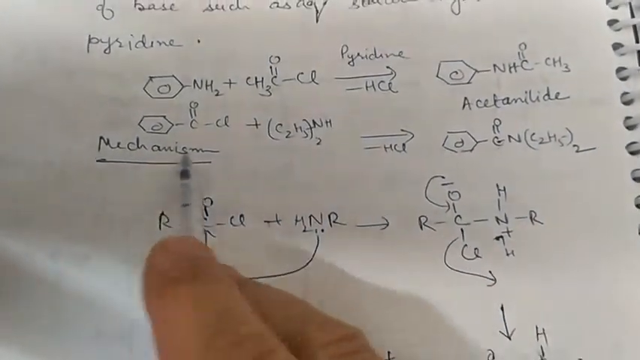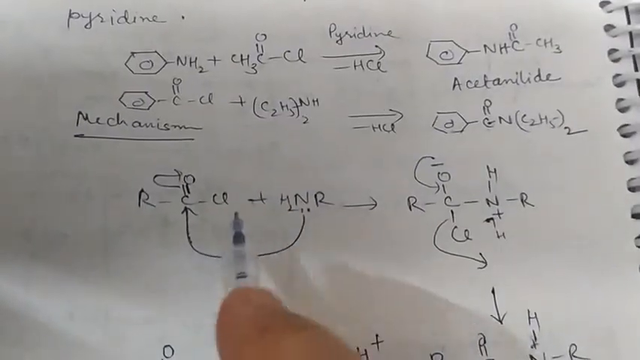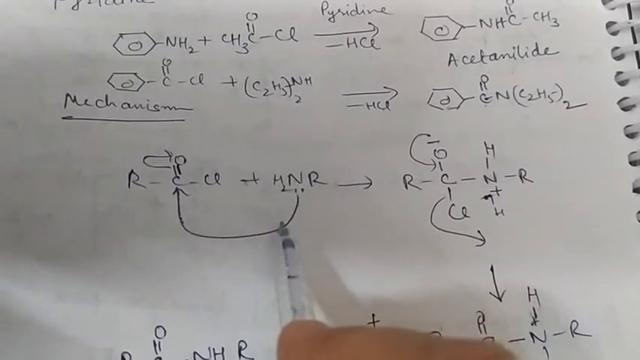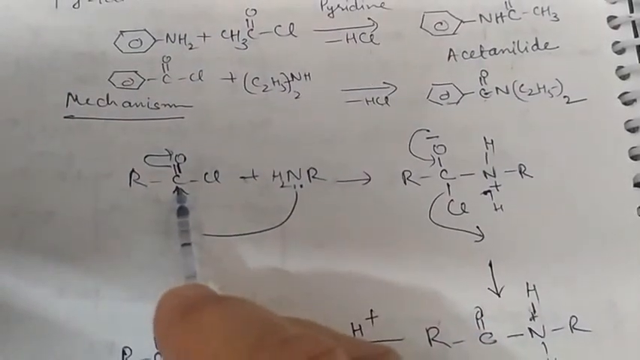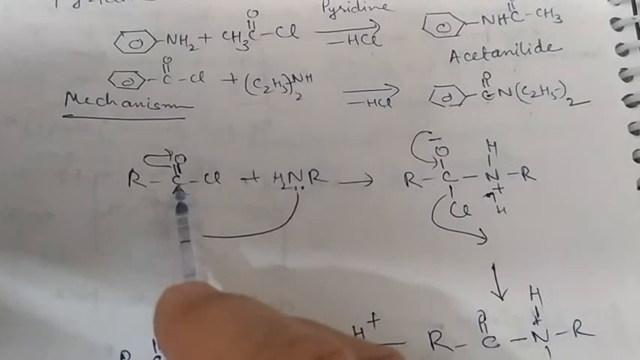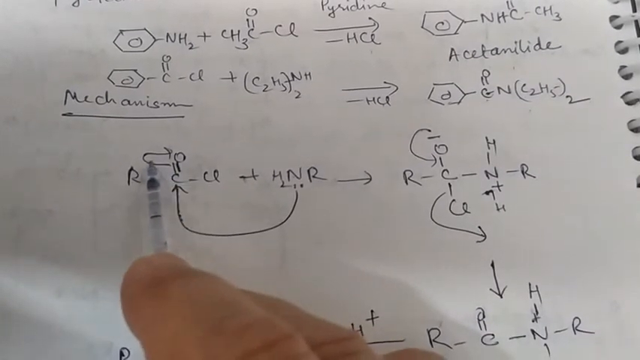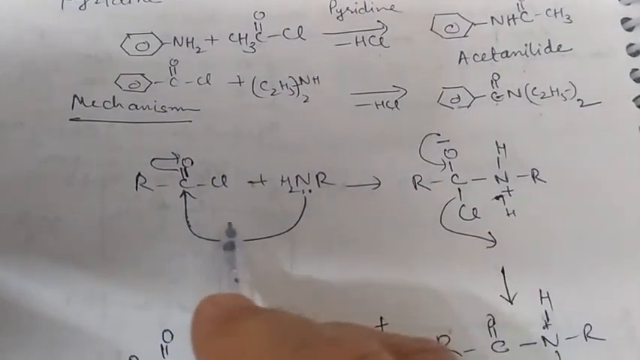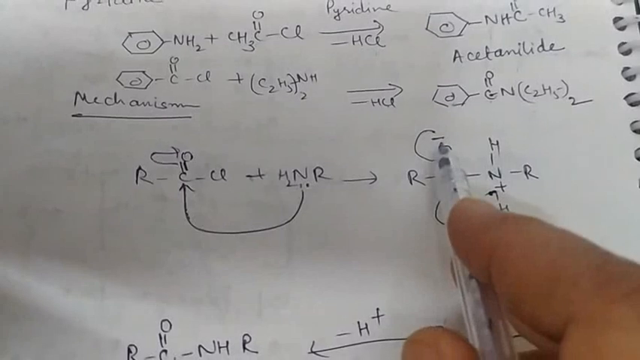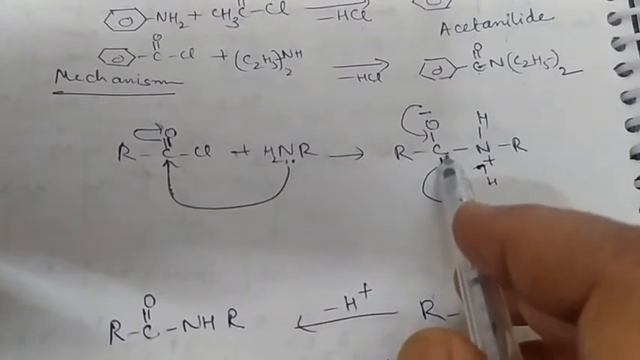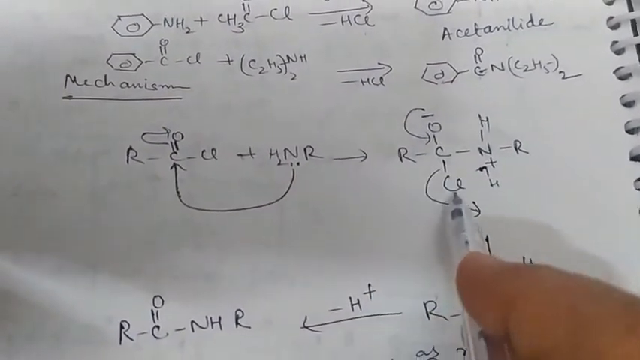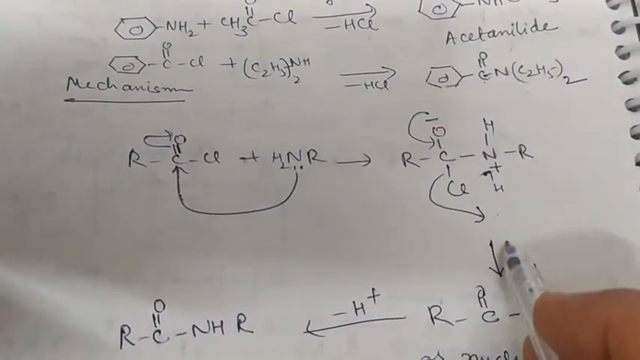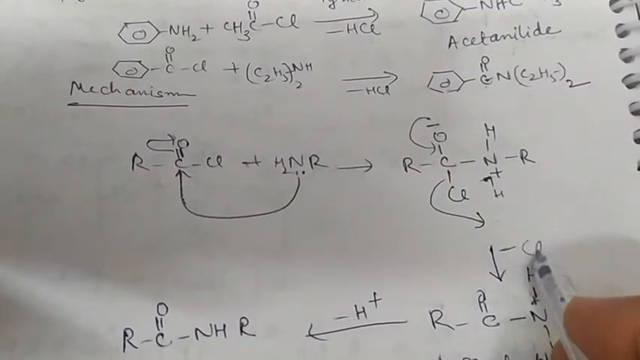About the mechanism of this reaction, the lone pair of electrons present on nitrogen attacks the carbonyl carbon, because it is electron deficient due to withdrawal of electrons by oxygen. Oxygen acquires a negative charge, and when this comes back, Cl is removed as Cl negative. So with the elimination of chloride ion,